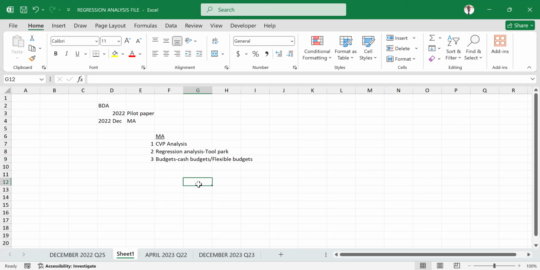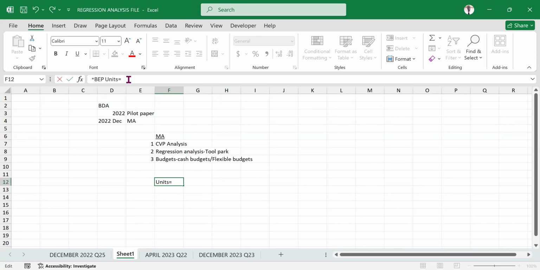A challenge to you. Now, having reminded ourselves of that, I'm just doing a random reminder, because we are not learning it for the first time. When you talk about CVP analysis, make sure that you know those notorious areas that examiners normally like bringing. Remember to remind yourself on how to get break-even point in units, which I believe you already know. Make sure you have it at your fingertips, because it might help you on that rainy day. Remember that formulas can be reframed in different ways.